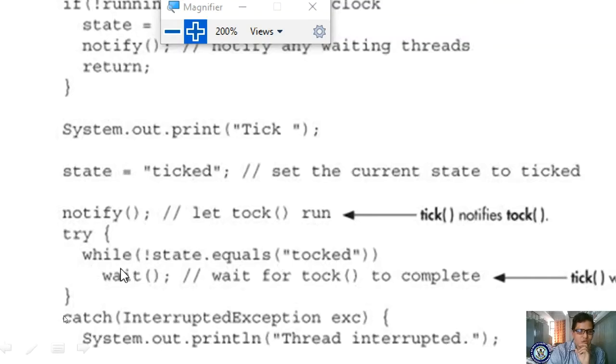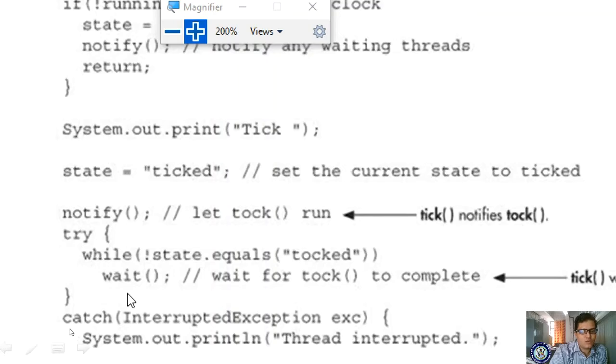In the try catch block, once again we are writing one more condition, while state.equals(tock). If it is ticked, you are comparing ticked equal to tock. If it is not equal to tock, then what happens?